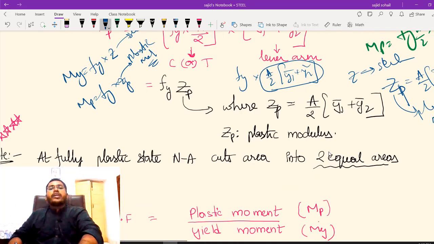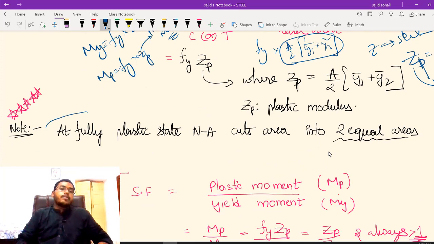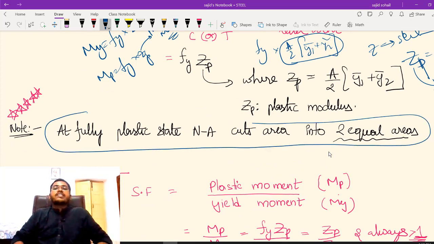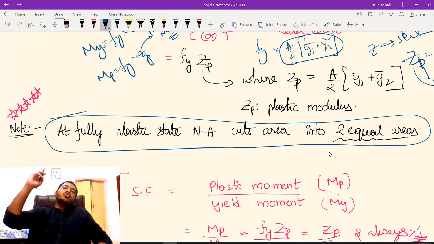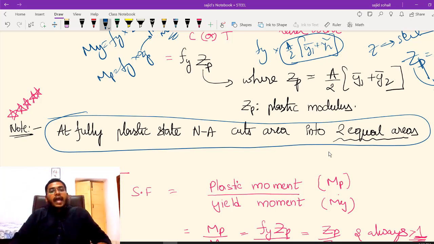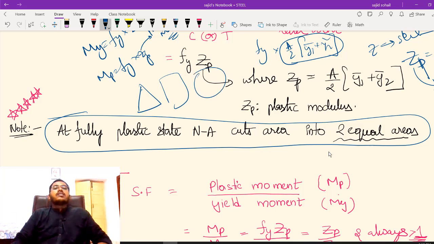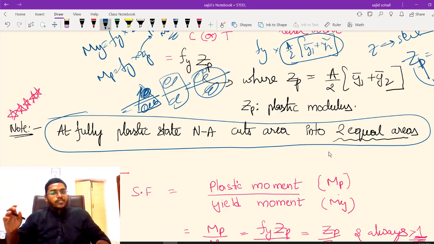And a very important point, this is the 5-star point which you must always remember. At the fully plastic state, where will the neutral axis cut? It will cut the area into two equal areas. At the fully plastic state, it doesn't matter which shape you take, even a circle, the neutral axis will cut the area exactly in half. I hope it is very clear.